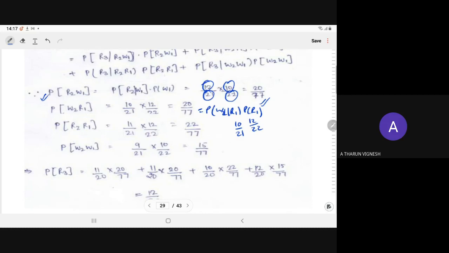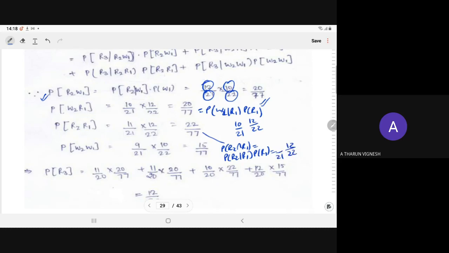If you have to compute the probability of R2 intersection R1, this will become probability of R2 given R1 into probability of R1. So what is the probability of R1? It is 12 out of 22, without replacement.